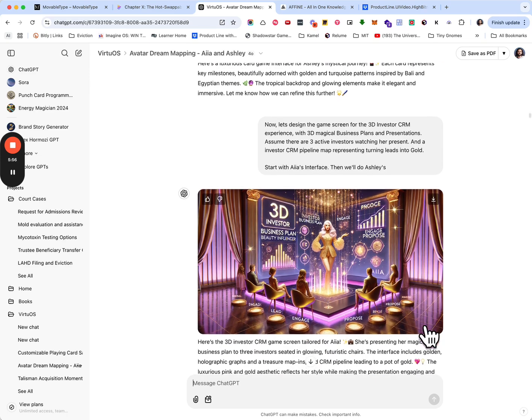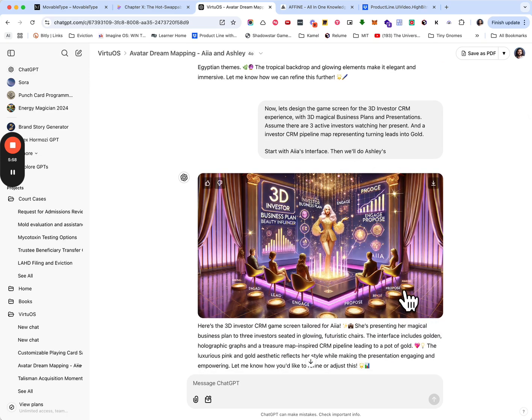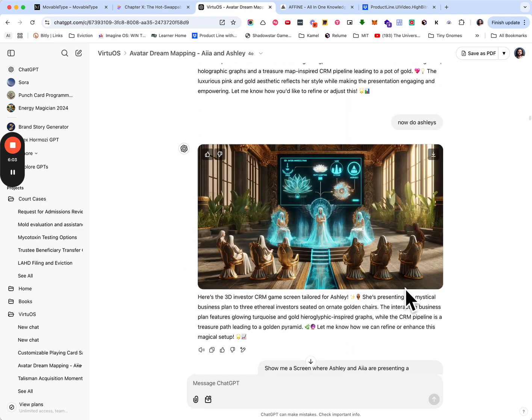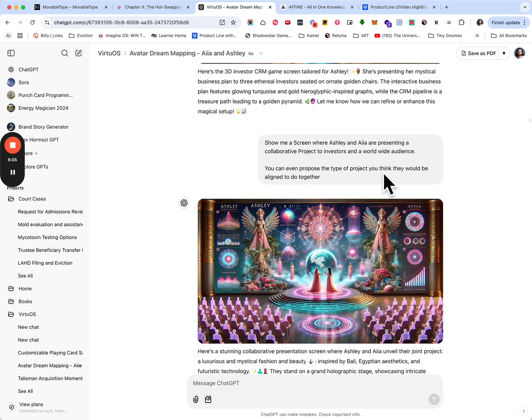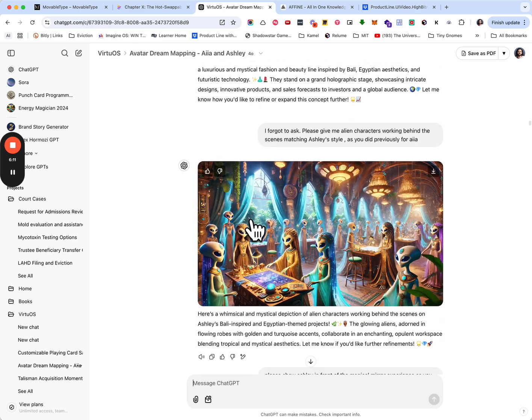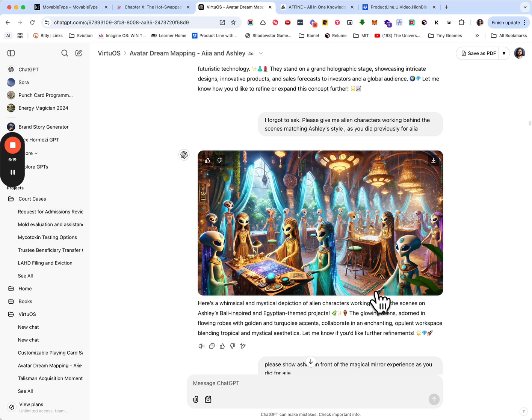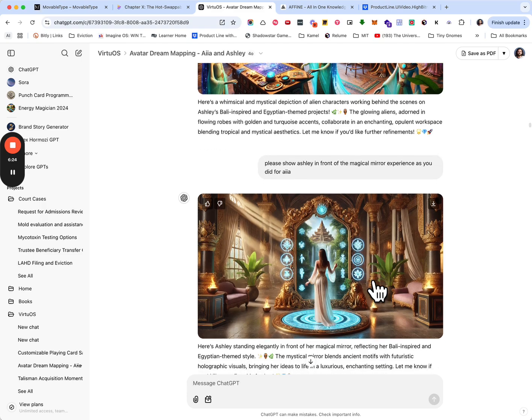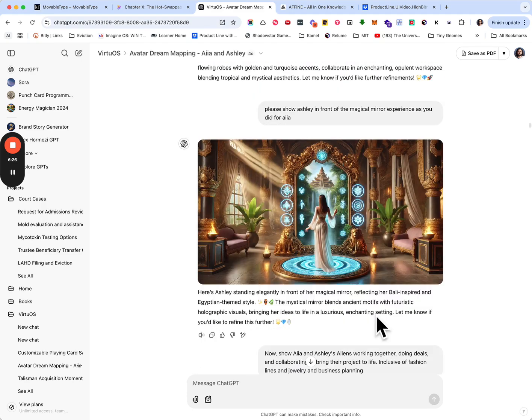And so as we continue, I asked for a 3D CRM for investors. For Aya, here's Ashley's 3D CRM for investors. I asked it to give us a project where they're working together and presenting to a crowd together. I asked for Ashley's magical characters behind the scenes that were helping to manifest her game and working as her team, all the different types of players in her empire behind the scenes of her magical mirror.